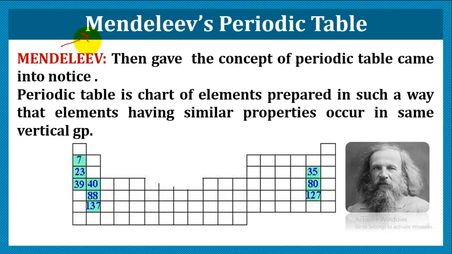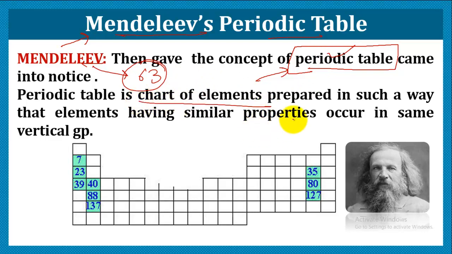So next was Mendeleev. Mendeleev was the one who tried next to Newland in classifying the elements. According to Mendeleev, the elements can be classified by taking into consideration a special tabular form, that was the periodic table. He introduced this periodic table, and at the time of Mendeleev's classification, 63 elements were actually known. He described the periodic table, that is the chart of elements, which is prepared in such a way that elements with similar properties occur in the same group.